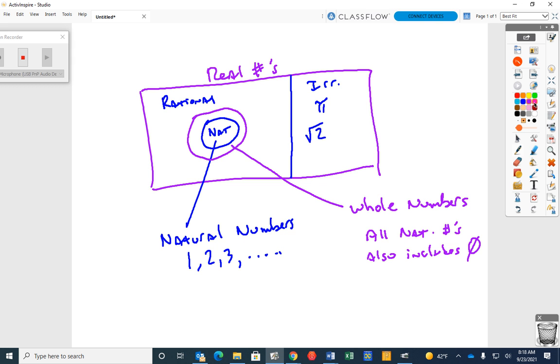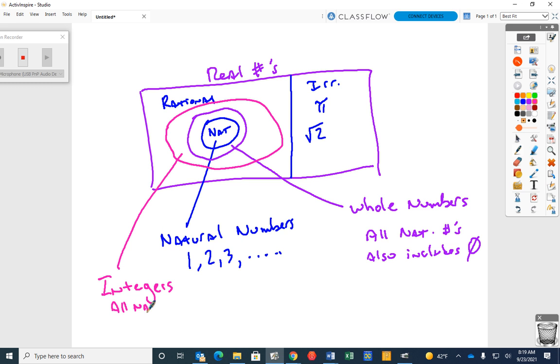Then the next circle. Anybody have any idea what this is called? Integers. What are integers? Integers are natural numbers, they're whole numbers, but they also include what? Negatives.